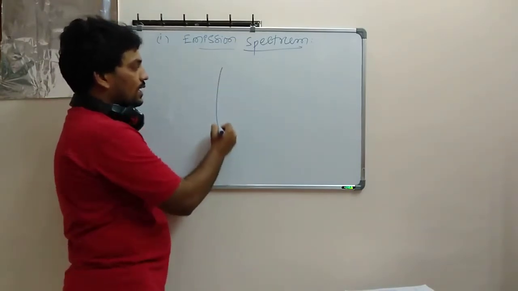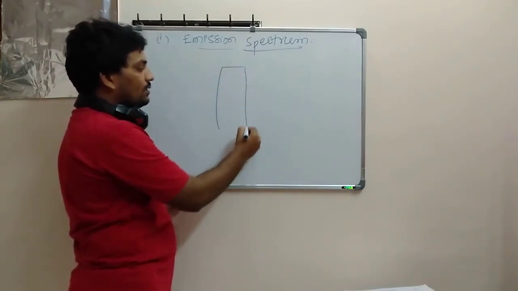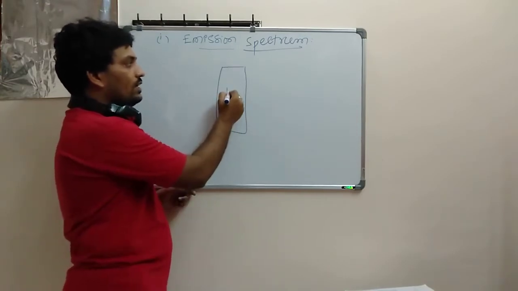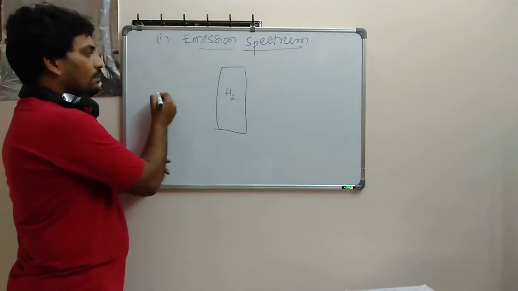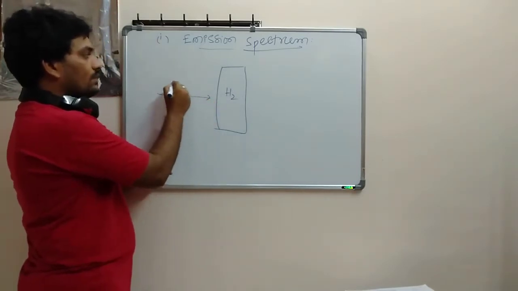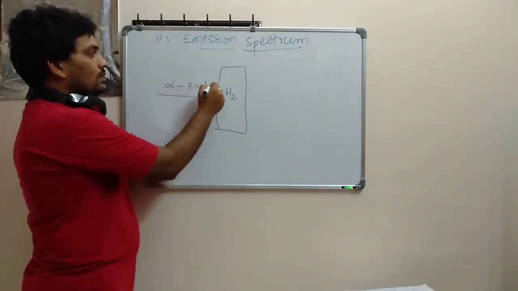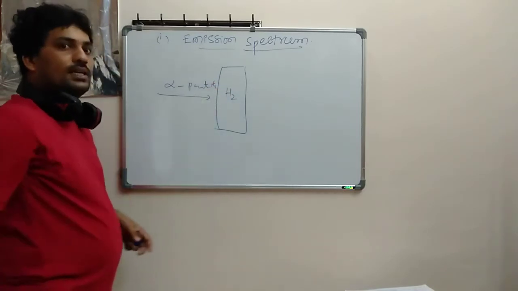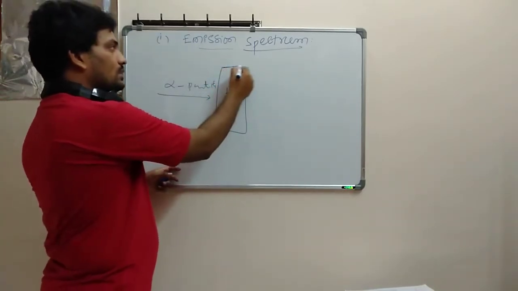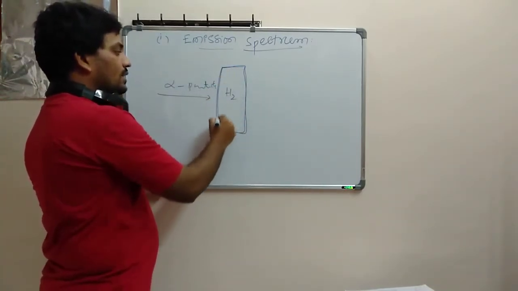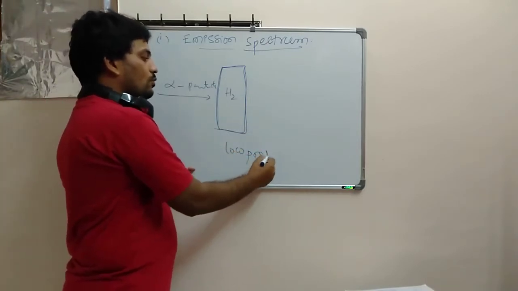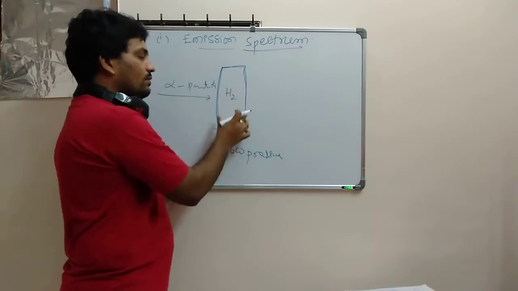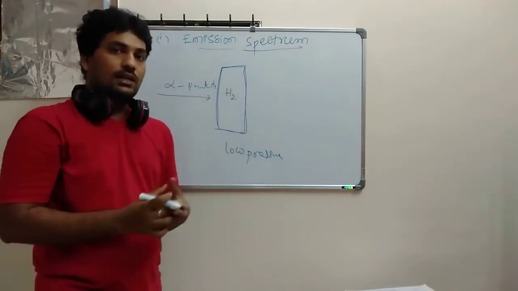Let's suppose this is hydrogen. I am going to take it in one tube. I will fill it with the hydrogen here. Then I am going to impact it with alpha particles. Whenever I am impacting with the alpha particle, this tube is a discharge tube, you can state. It is maintained at a low pressure, and so in this one we have it totally filled with hydrogen atoms.